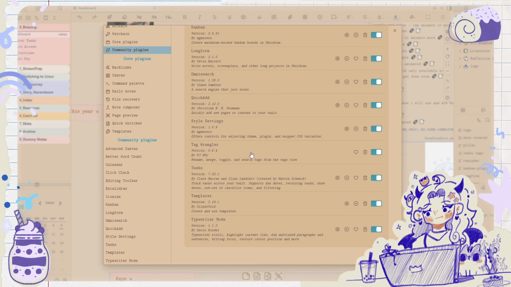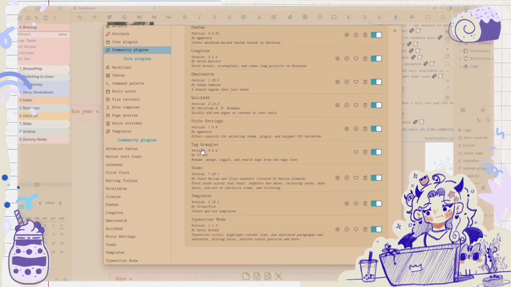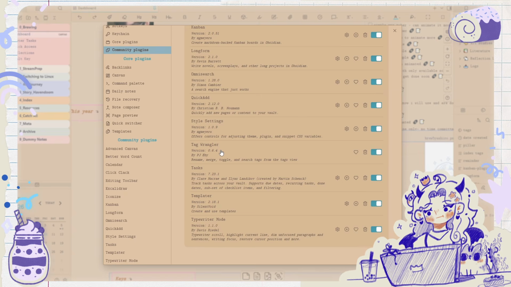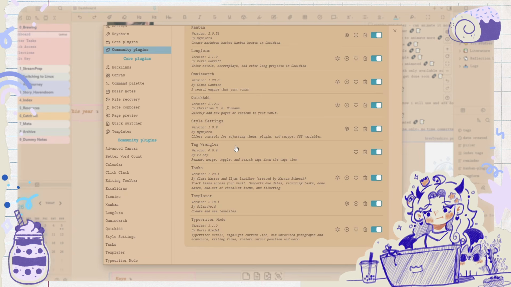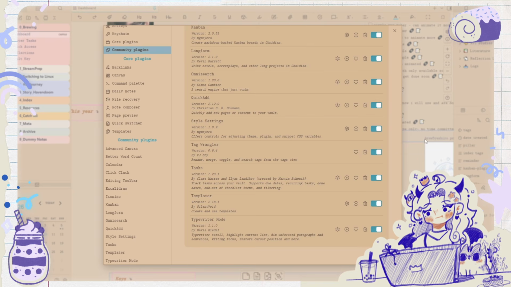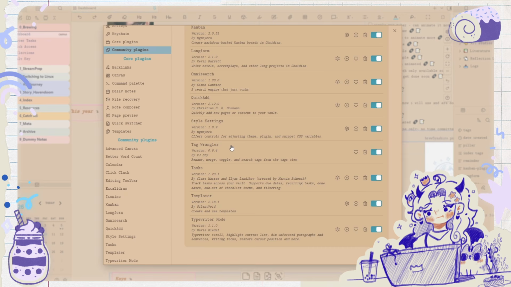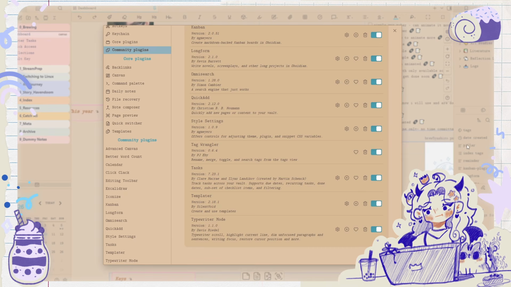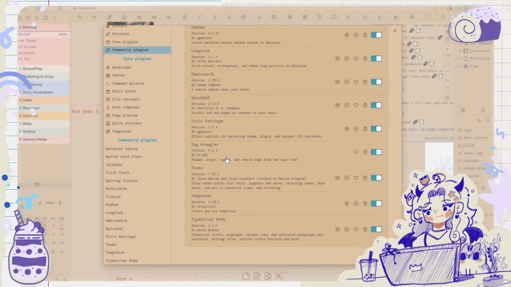I don't understand why this isn't already a core function, but essentially if you're going to use tags a lot, you need Tag Wrangler in order to rename your tags, and then the tag would be updated for all of your notes. Otherwise, if you rename your tag and you don't have this, it's going to break and the tag isn't going to change. Yeah, I would say you need that.